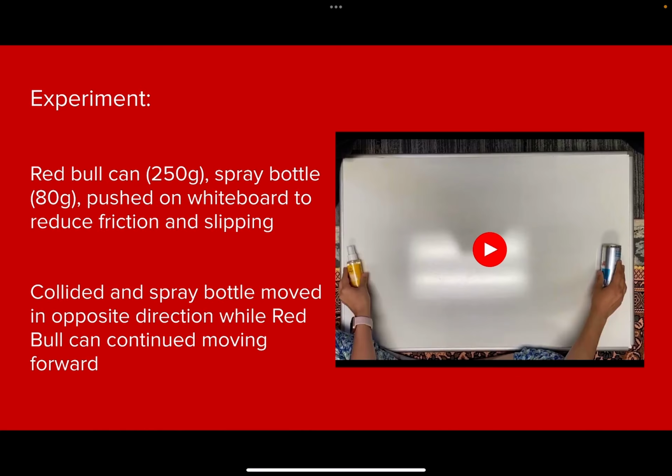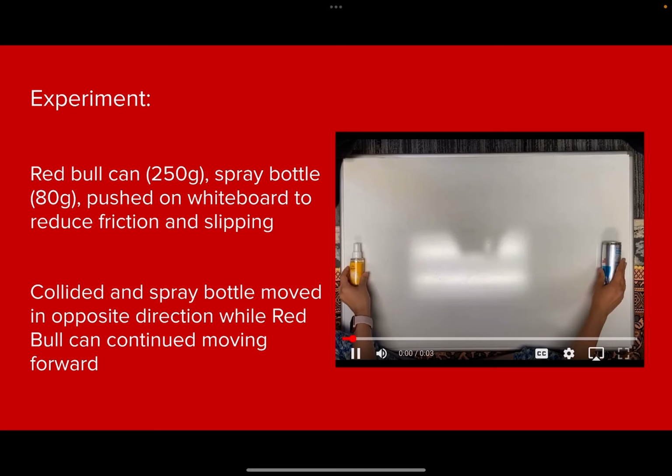For this experiment, I had a Red Bull can and a spray bottle and pushed them towards each other with about the same velocity. I did it on a whiteboard to reduce friction and slipping. After their collision, the spray bottle moved in the opposite direction, whereas the Red Bull largely kept going in the same direction with a reduced velocity. And here's that.